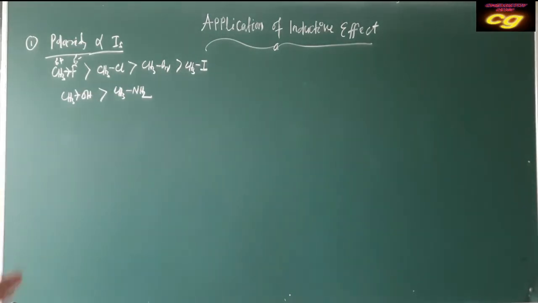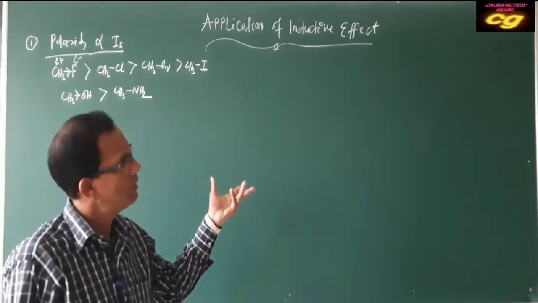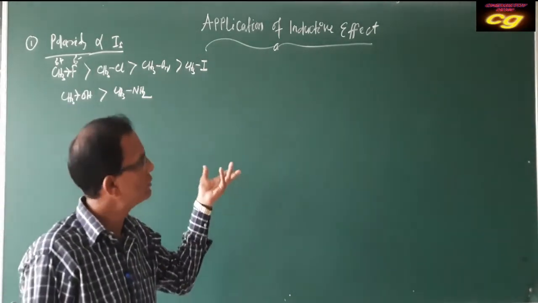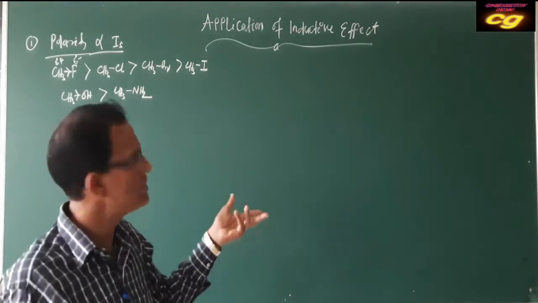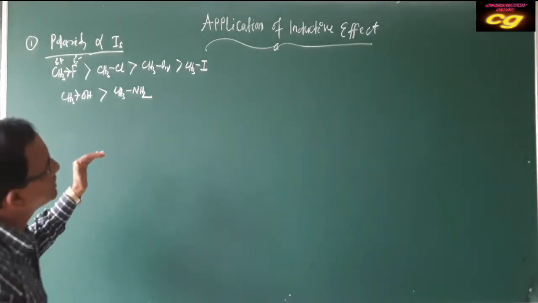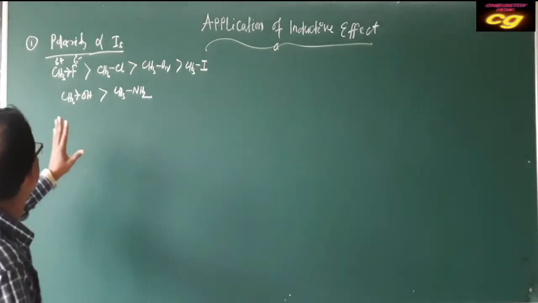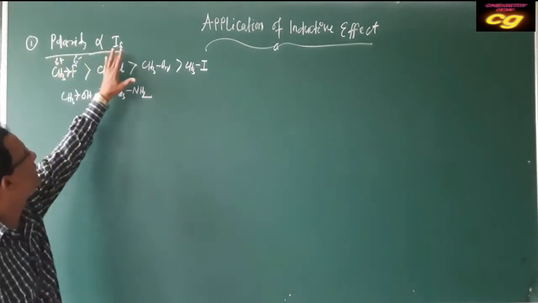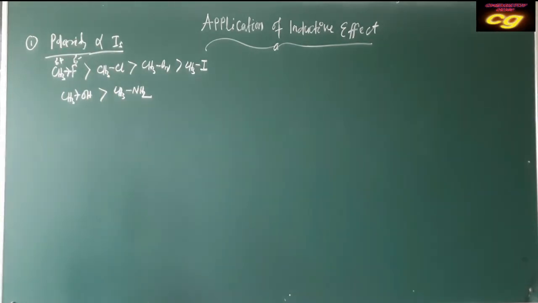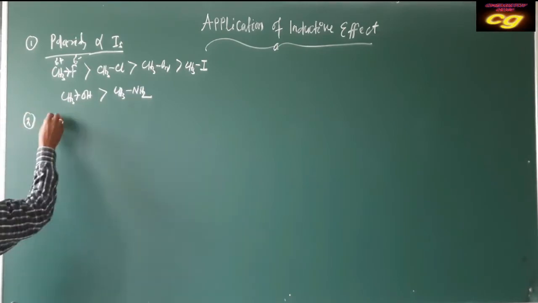This is just what we are discussing related to inductive effect. We will discuss other types of electronic effect, where this property may differ, and some deviation, some anomalous properties, we will discuss after completion of the other electronic effects. But now we are concentrating on the application of only inductive effect. No deviation we are discussing. So if inductive effect is more, polarity is more. So this is regarding the polarity of bonds.